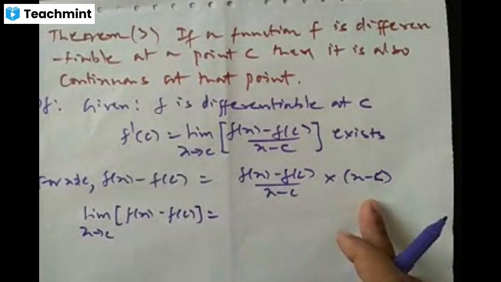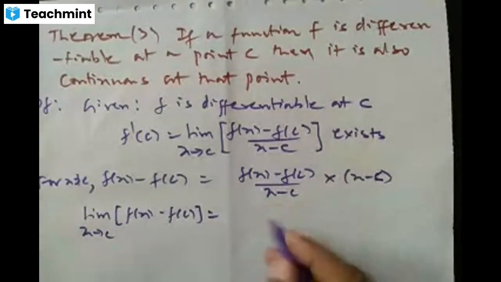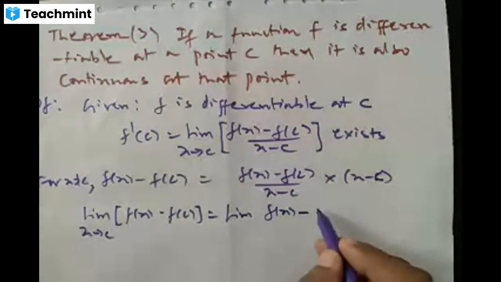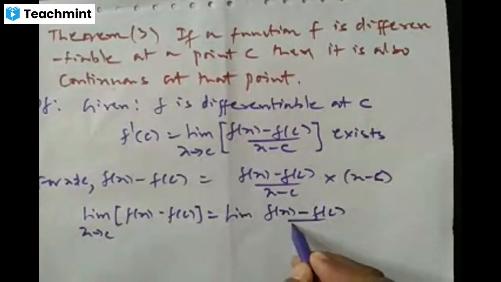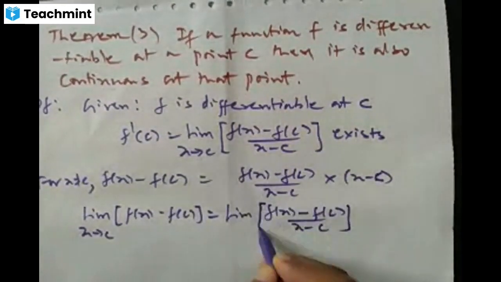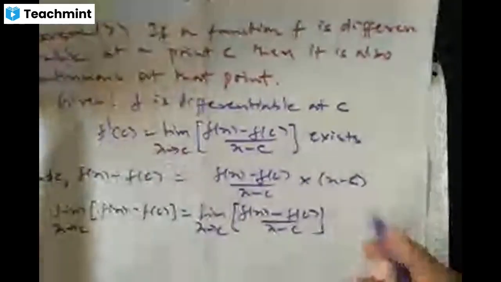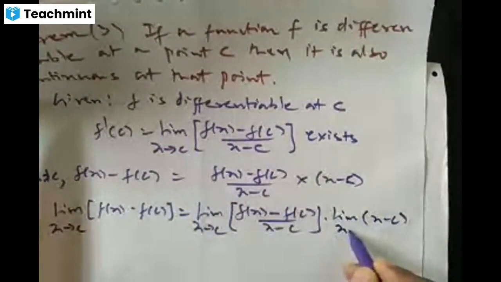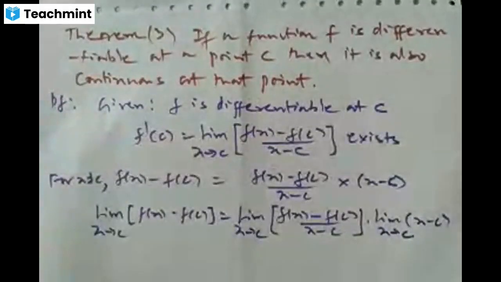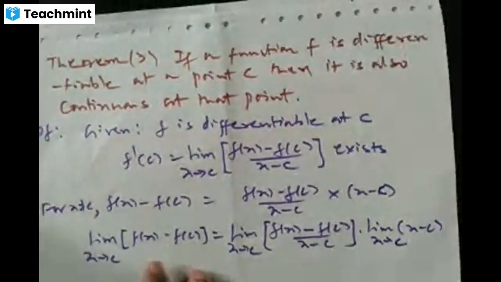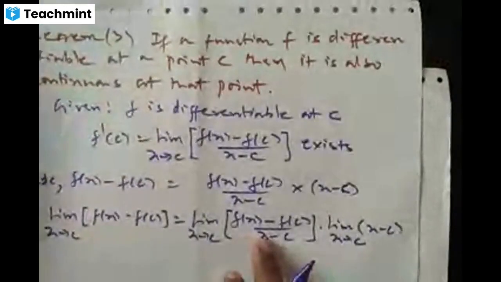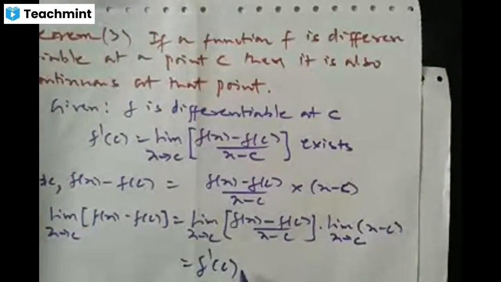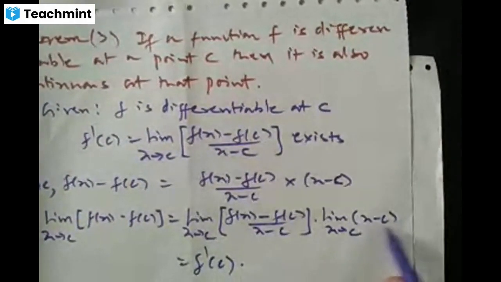Limit of the product of two functions is the product of the limits, right? So limit of the first function, f of x minus f of c by x minus c as x tends to c, into limit of x minus c as x tends to c. But the limit of the first function is nothing but f dash of c, right? So f dash of c into the limit of this polynomial function.